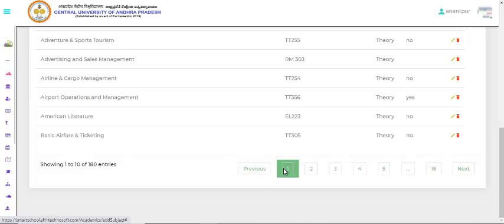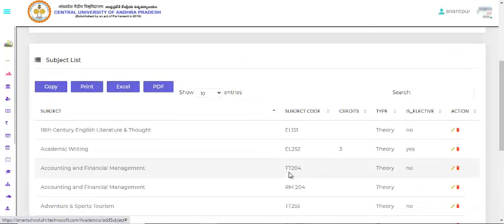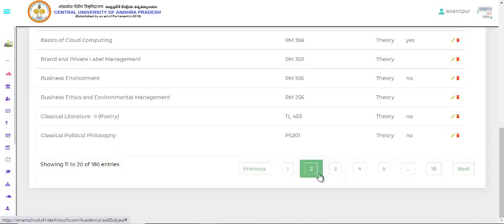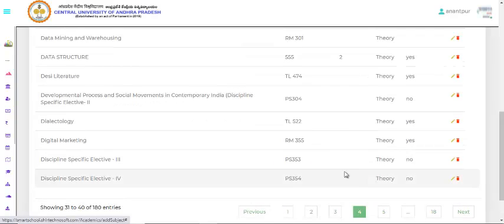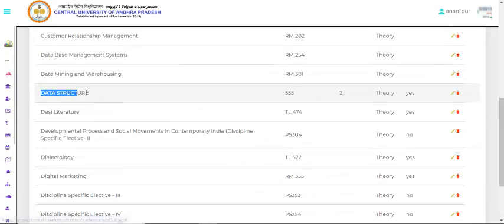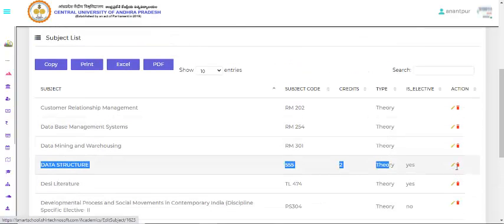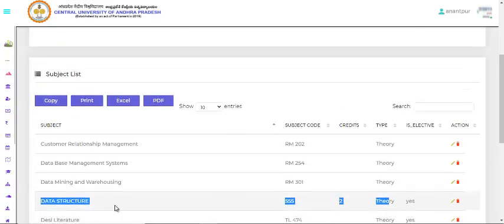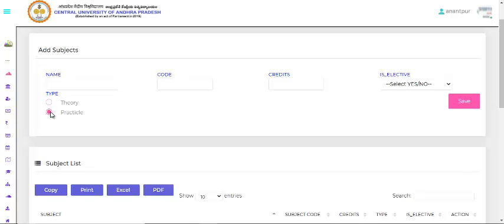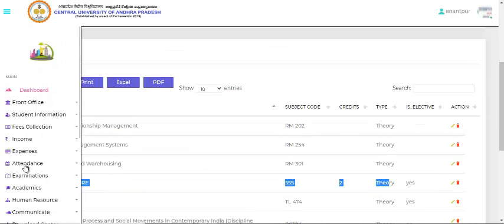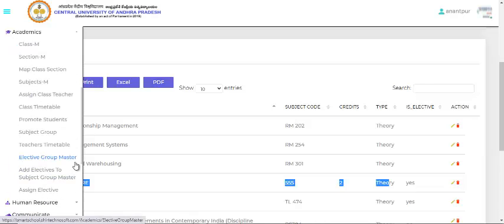You can see where I've added data structure, the subject code, theory, yes. And if you want, we can use the delete option, and the edit option is there. This is about adding subjects to the academics, and as usual we can add practical also here. If it is theory, we can add it as theory, or if it is practical, we can add it as practical.